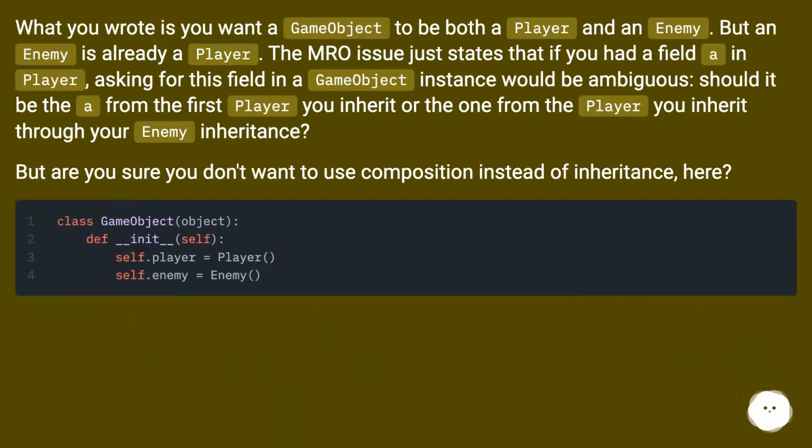What you wrote is you want a game object to be both a Player and an Enemy. But an Enemy is already a Player. The MRO issue just states that if you had a field in Player, asking for this field in a GameObject instance would be ambiguous. Should it be from the first Player you inherit or the one from the Player you inherit through your Enemy inheritance? But are you sure you don't want to use composition instead of inheritance here?